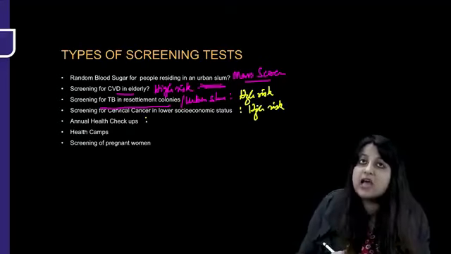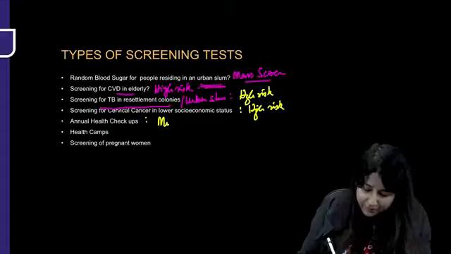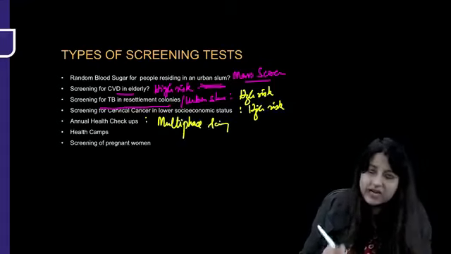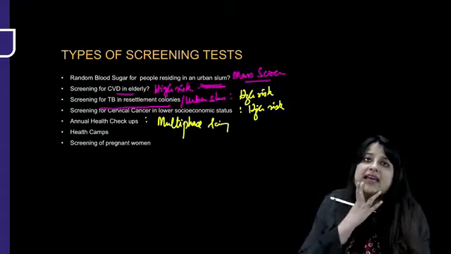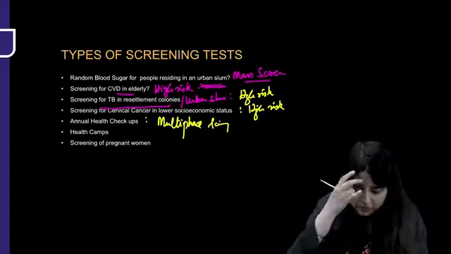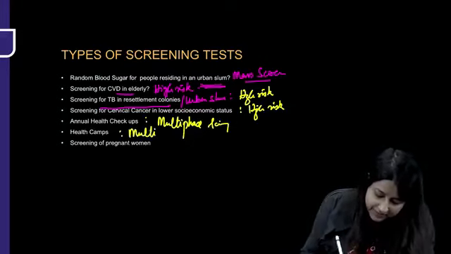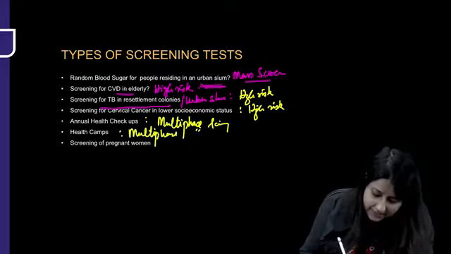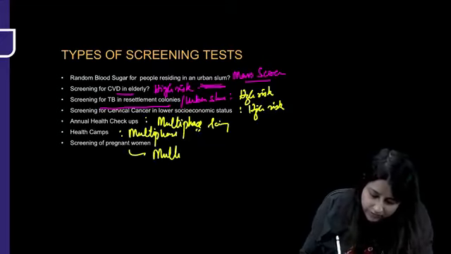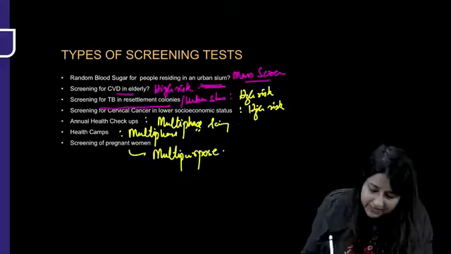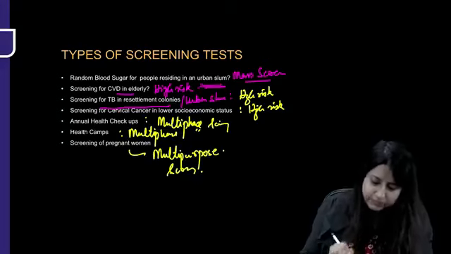Annual health checkups are an example of multi-phase screening. For one disease, like cardiovascular diseases, we can screen with a lot of tests. So that is an annual health checkup. Health camps again are what? Multi-phase screening. Any of this can come. For a pregnant woman, we want to serve more than one purpose, that is, detect more than one disease. So this is multi-purpose screening.